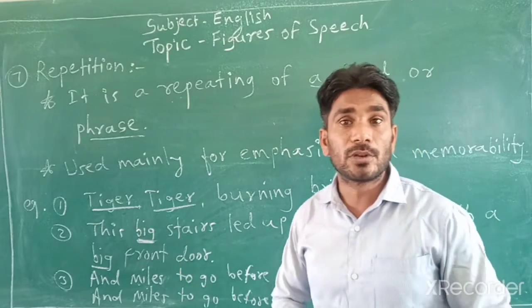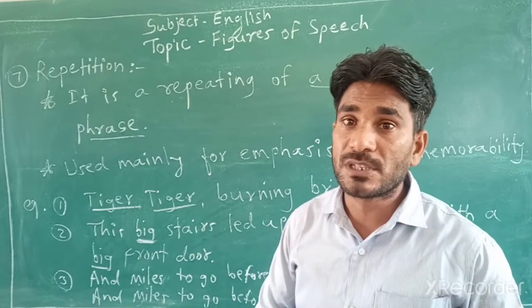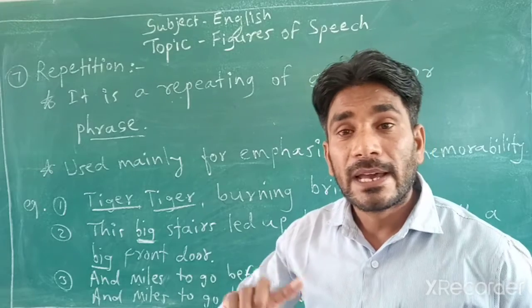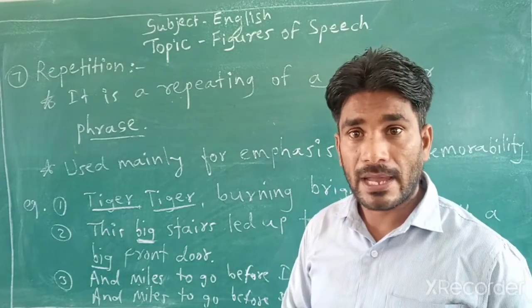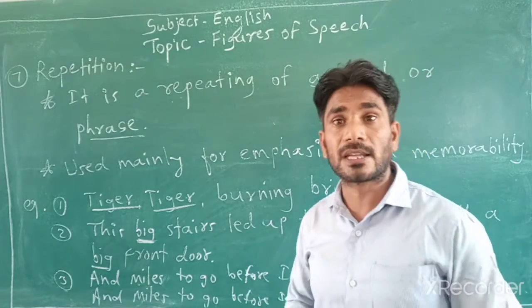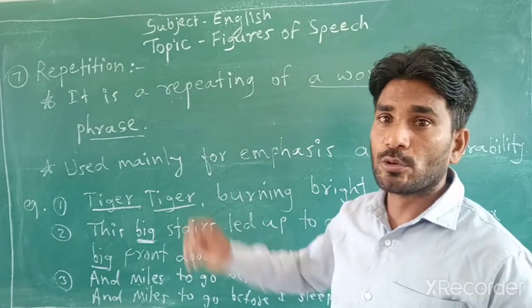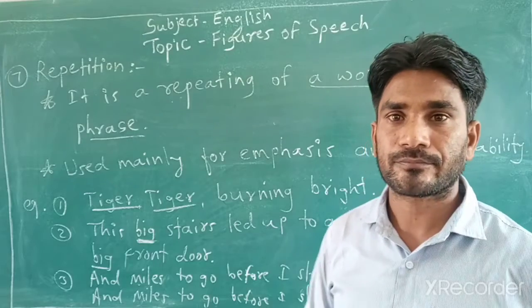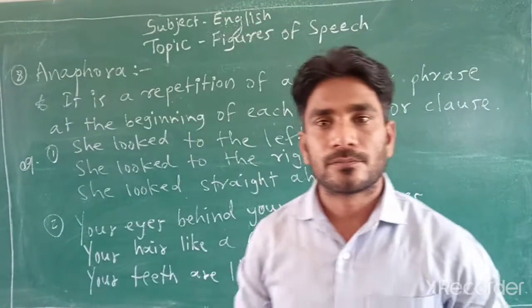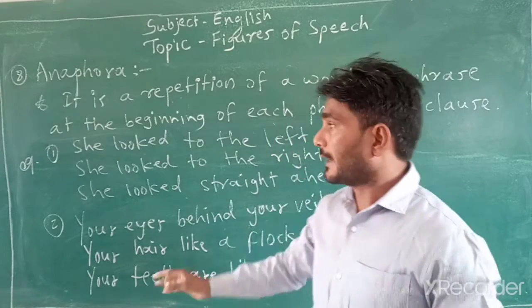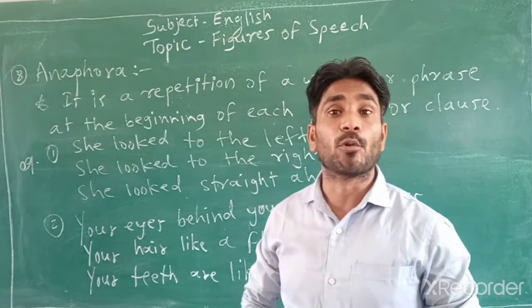After that we are going to see another figure of speech which is also based on repetition, and that is anaphora. Let's begin another figure of speech, but before that do write it. As I told you, the next figure of speech is anaphora.